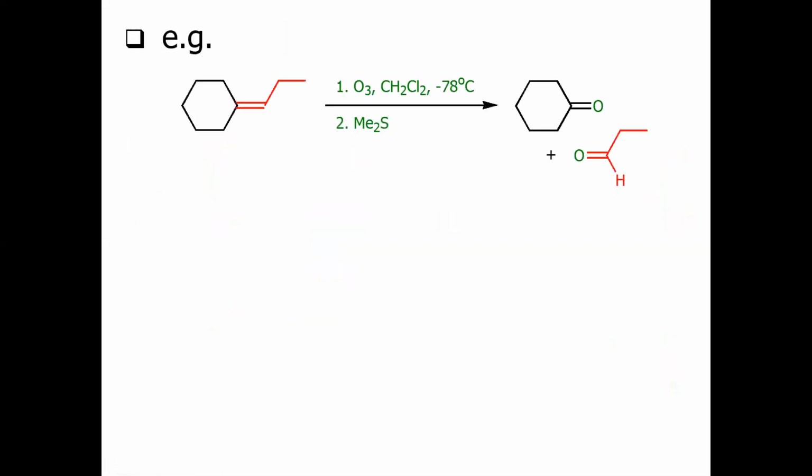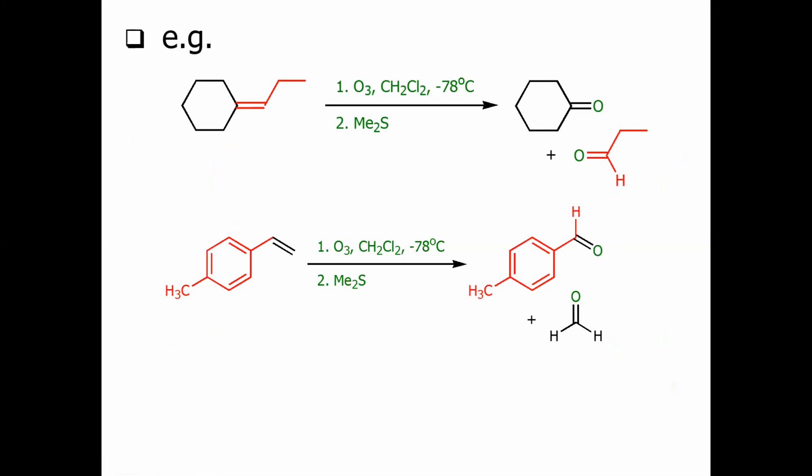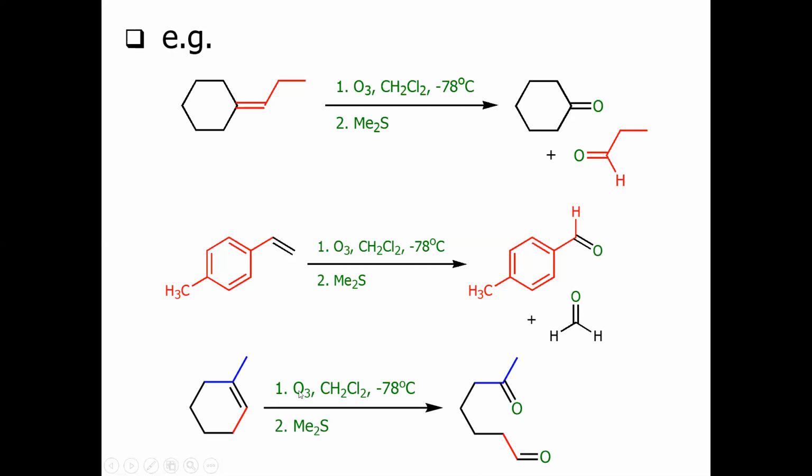Now let us see some specific examples. For example, here we have a molecule in which we have a double bond attached to an acyclic hexane, and when we treat with ozone, we have a ketone and an aldehyde molecule. In this case, we have a terminal alkene. When we treat with ozone, we have two aldehydic molecules. Similarly, if we have a cyclic alkene and we treat it, we have two carbonyl moieties.